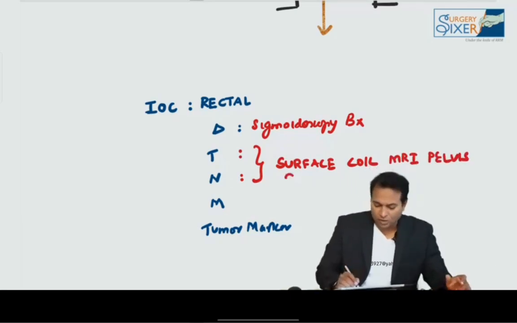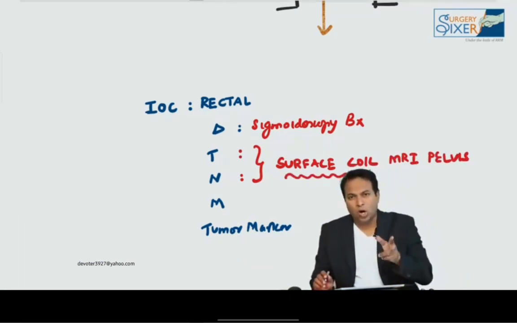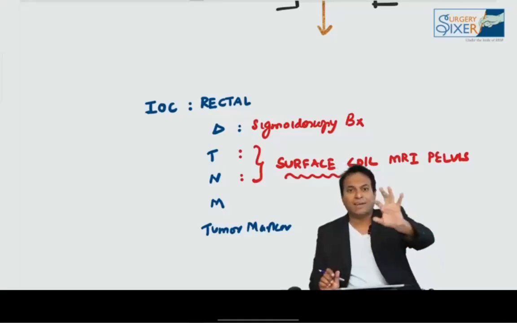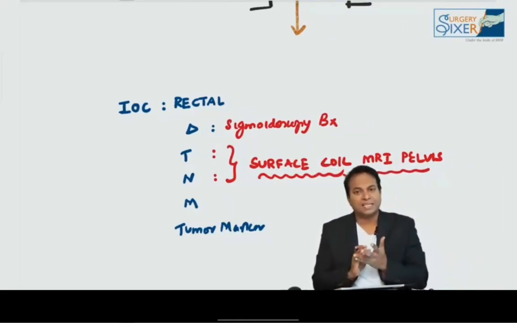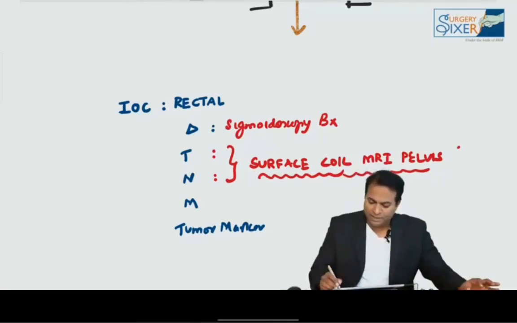So why am I saying surface coil? Because 2 years back the answer was endo coil MRI. We had to put a tube containing the MRI coil inside the anus. But that is not done now. We are now doing surface coil MRI. MRI pelvis is the best for T staging and N staging of cancer rectum now.